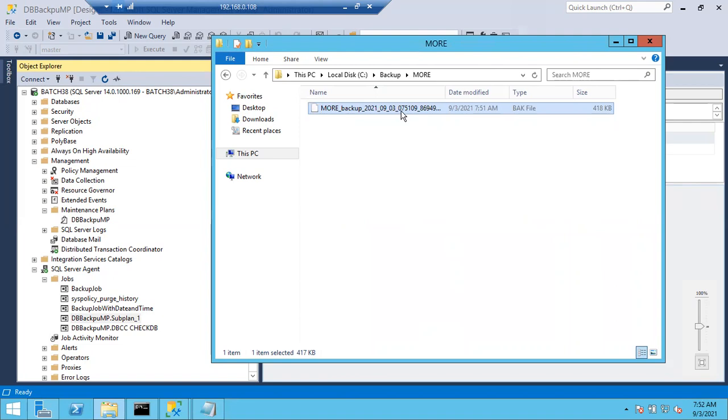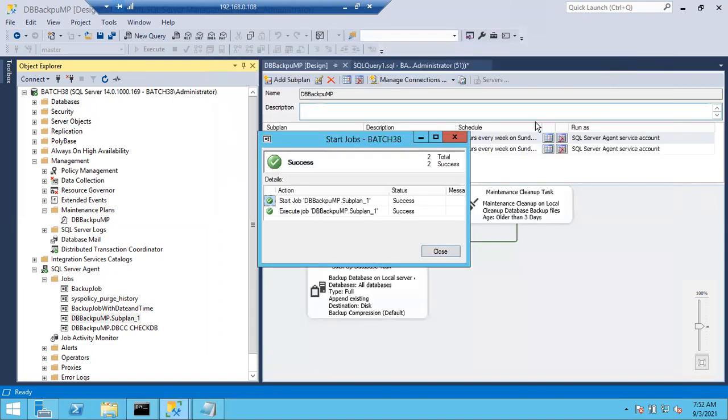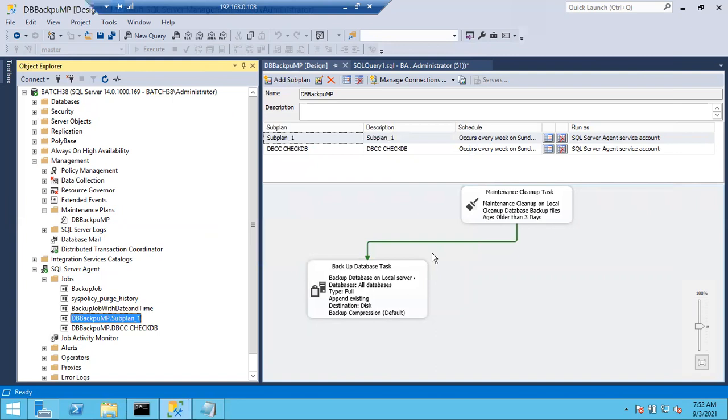Even if there is at least a 1 second gap, right? See, for running this maintenance plan, how much time it is taking? At least 1 minute it took, right? If you run the same maintenance plan next time, what happened? Another second backup file will be created with a different timestamp. Date is same, but timestamp is also included, right? So the seconds are different. So it is going to create a second backup file. In this way, you can avoid creating backup files with the same name.